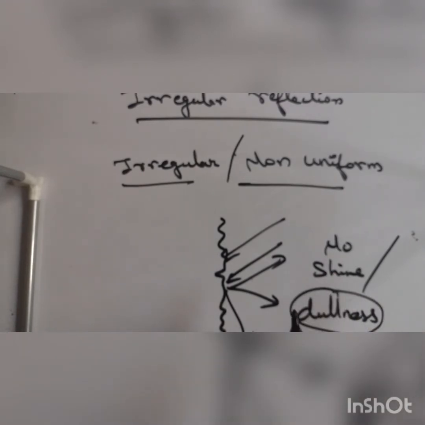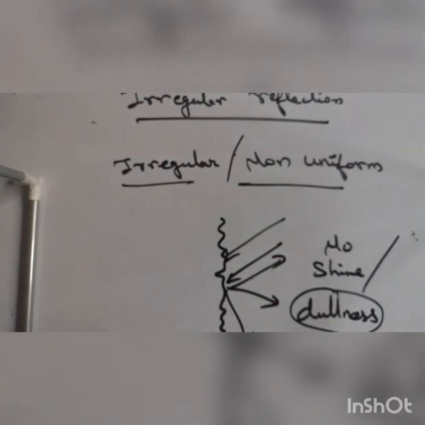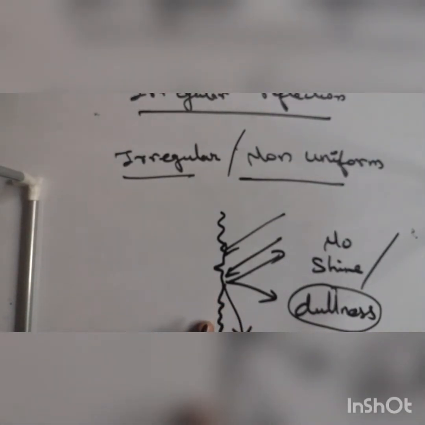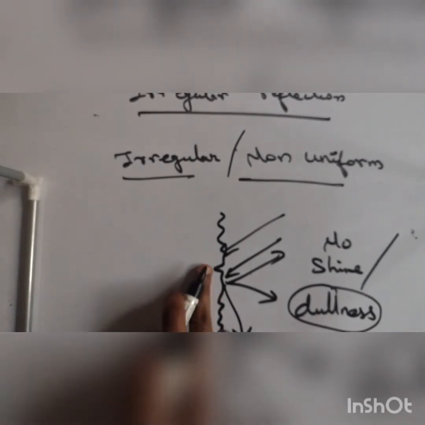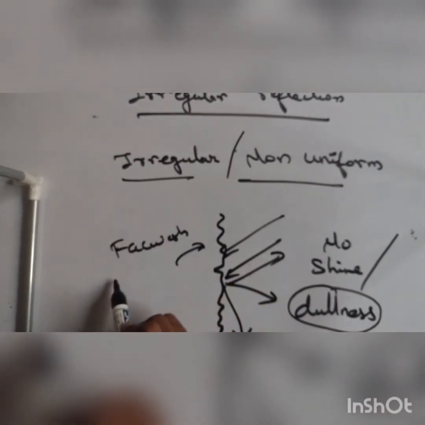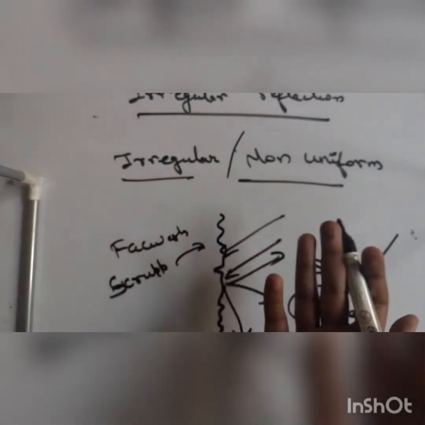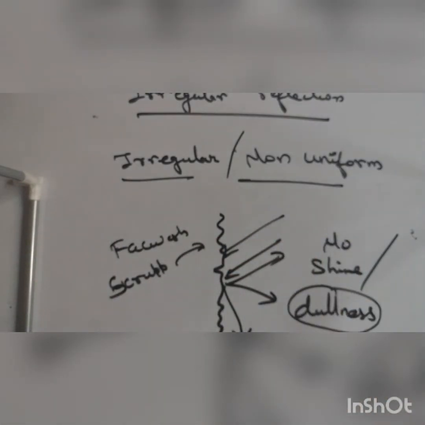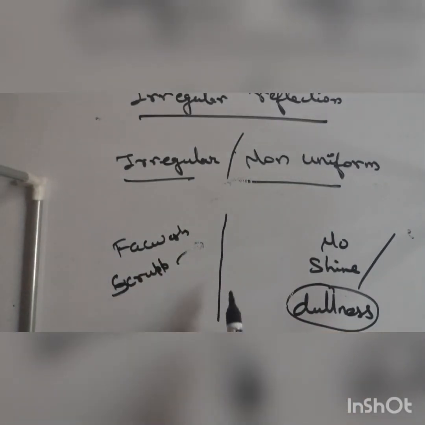Okay, getting it? So that's why your friends quickly recognize with one glance that you have not had a bath today. Why? Because if this is the surface of your face, it is irregular. To make it regular, you try to abolish these irregularities. Means what? You try face wash, you try scrub. There are many more processes, you know better than me. There are many more creams. And if you apply this cream, then what will your face look like? Your face will be rid of this irregularity, and the surface will be smooth.